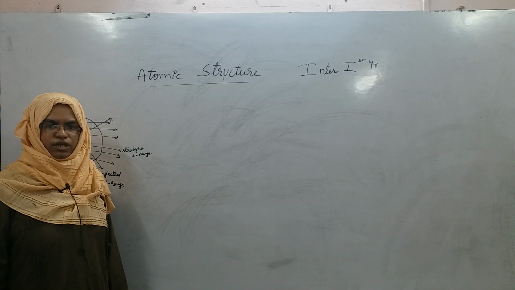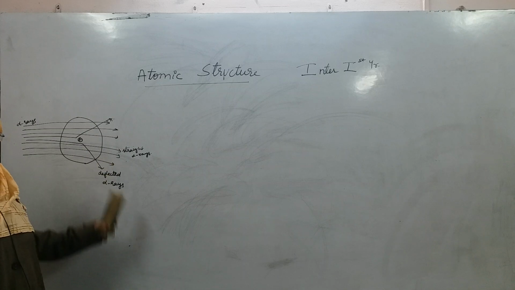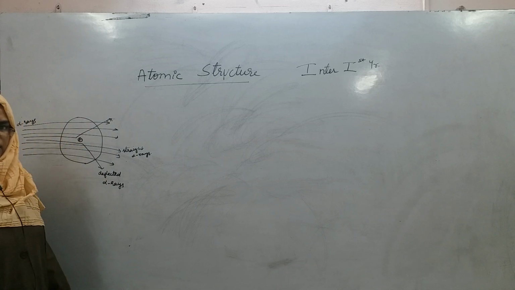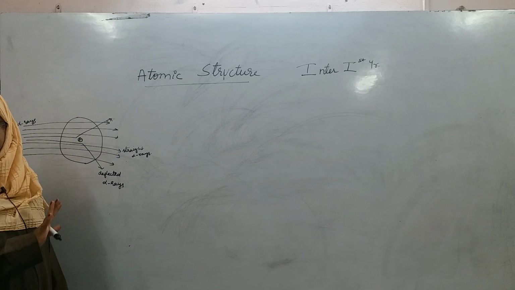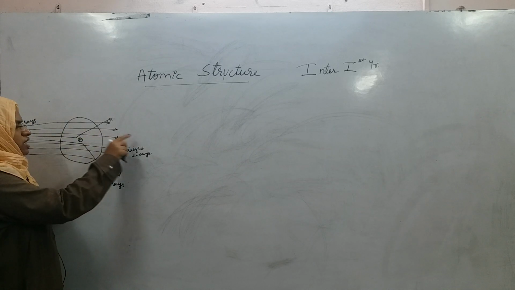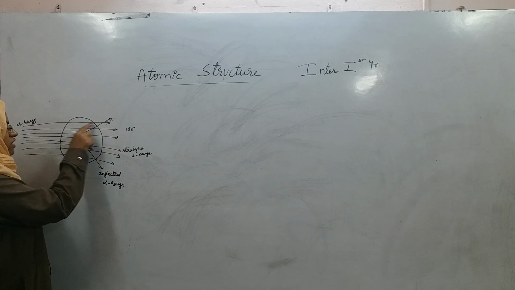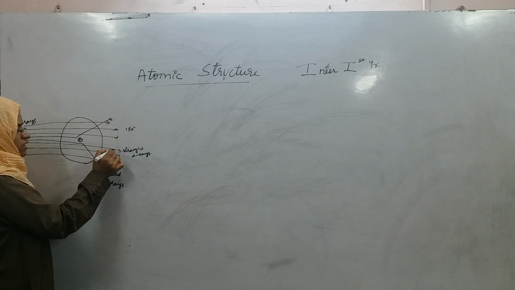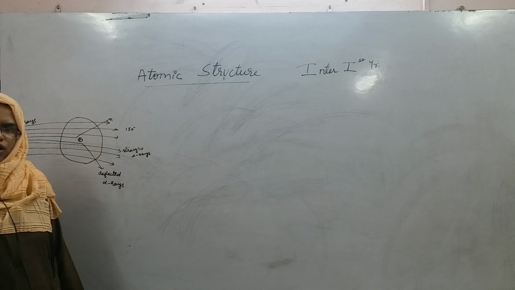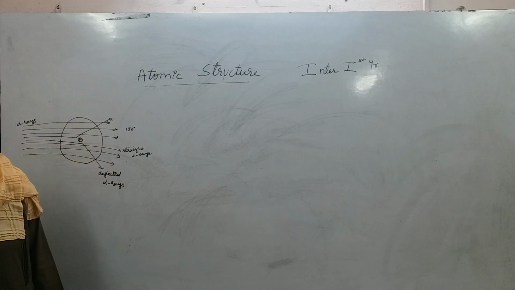carried out the experiment by using alpha rays striking the gold foil, he observed the results based on which he concluded that when alpha rays were striking the atom, most of the space in the atom was empty. That is why most alpha rays striking the atom were going straight by an angle of 180 degrees without any deflection. These alpha rays are not changing their direction and are going straight and coming out by an angle of 180 degrees.